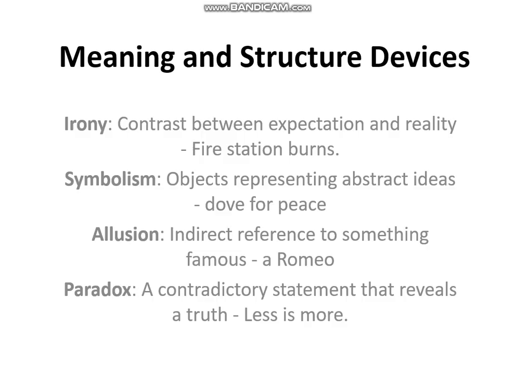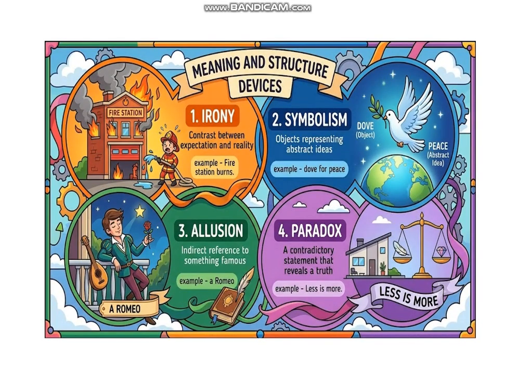Now paradox, a contradictory statement that reveals a truth. Meaning and structure devices like irony, symbolism, allusion and paradox. Look at the picture like fire station burns. How is it possible? It is possible in literary devices. Symbolism, like the dove is the symbol of peace. Allusion, it is only the name of a person like Romeo in the story Romeo and Juliet, written by William Shakespeare. And paradox, a contradictory statement that reveals a truth. Less is more. How is it possible? It is only possible in figures of speech.